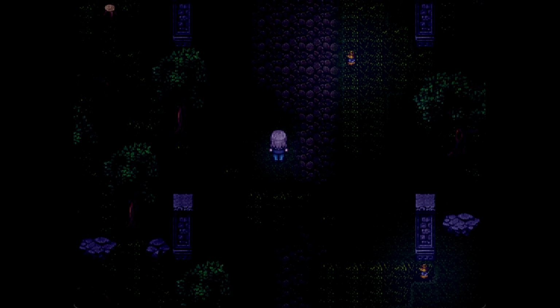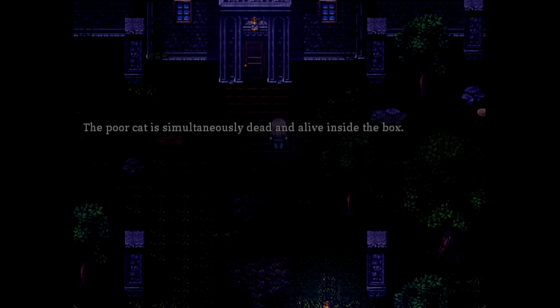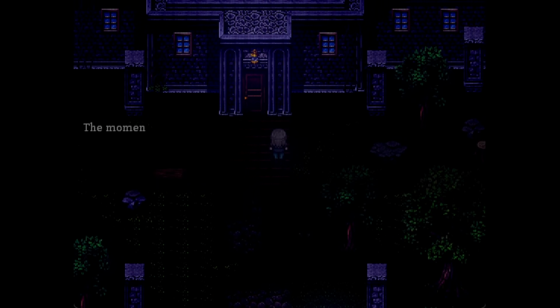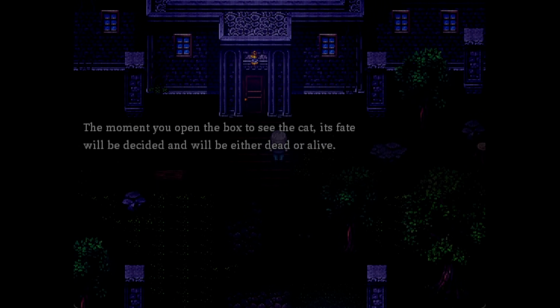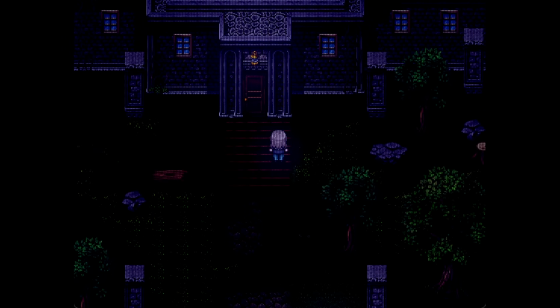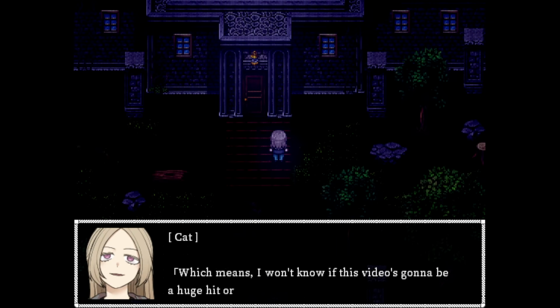After making sure she has all her equipment, Cat turns on the camera and begins filming. As she arrives at the door, she suddenly remembers the Schrodinger's cat theory and mentions how her situation is similar to it. Basically, she won't know whether she'll get a viral hit and make lots of money or the video will flop until she enters that door.